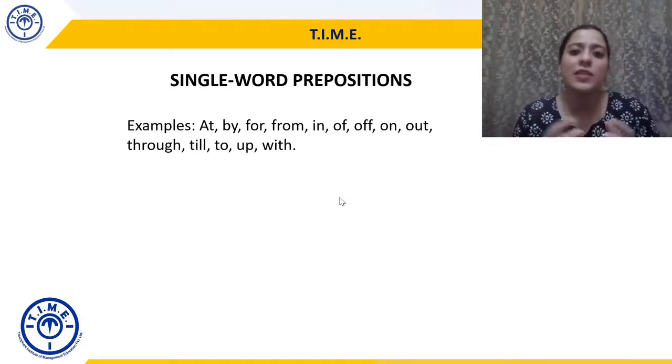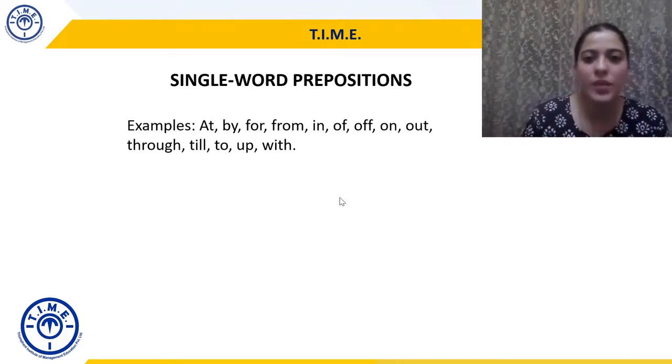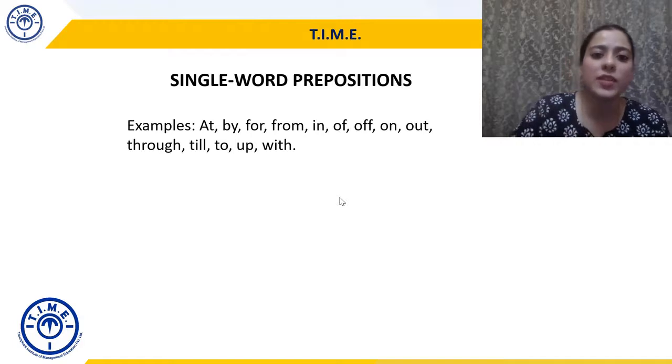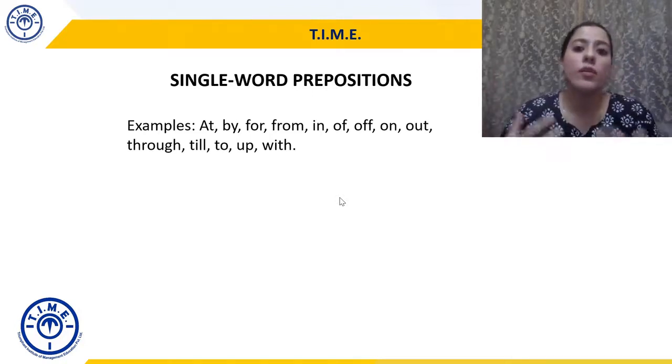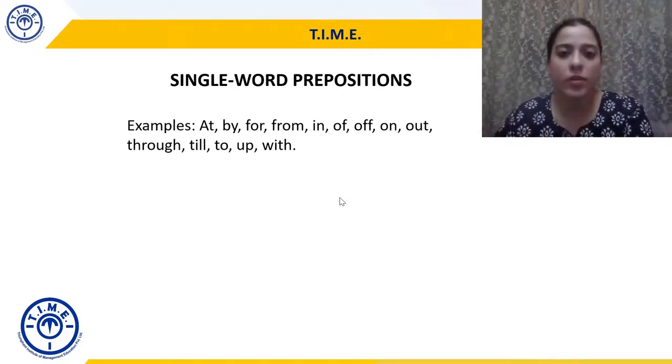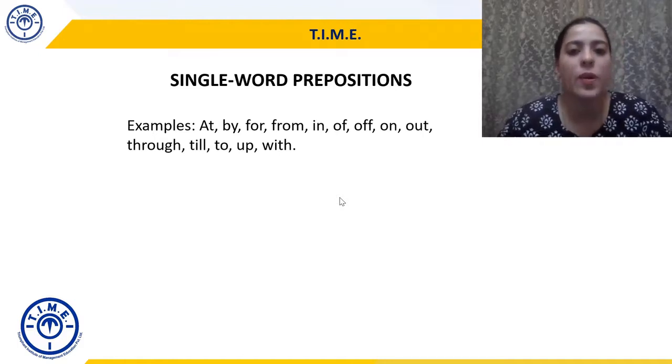Now these will usually tell you something. So it'll either tell you the placement, like we have up, out. It'll tell you agency, kiske dwara, I suffer from, he is coming from, right? Or purpose of something, this is for, right? So usually these are the cases or the uses in which prepositions are used.